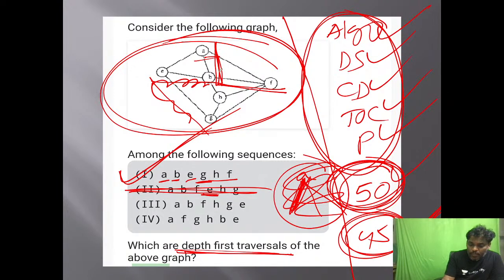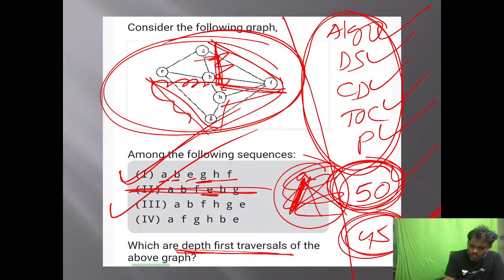What about 3? A adjacent is B, B adjacent is F. F adjacent is going to be H or G. Which one is going? I think H is going. H adjacent is going to be G. G adjacent is going to be E. I think 3 also right. Go to the 4 now. A adjacent is going to be F. I think he went here. A adjacent is F.